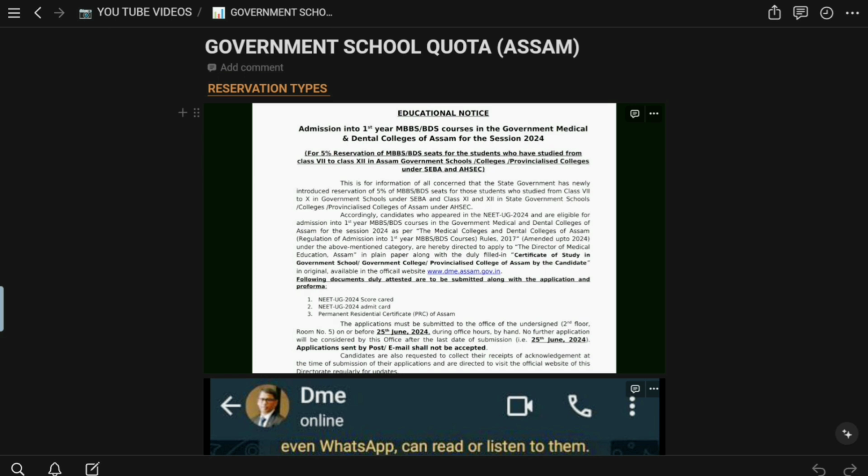So someone who has studied in a government school, that doesn't matter. If you have studied in government schools like JNV or Kendriya Vidyalaya, then you do not fall under this category. It is for one who has studied class 10 from SEBA and class 12 from the Assam Higher Secondary Education Council.